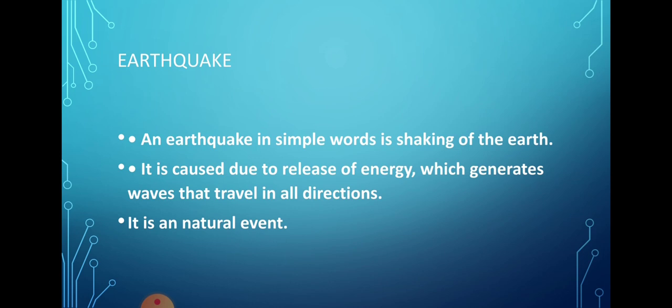Why is it caused? It is caused due to the release of energy which is generated through the waves that travel in all directions. It is a natural event. We know earthquake is a natural phenomenon. Earthquake is a natural disaster, or a natural hazard, which occurs due to the movement of tectonic plates. We know these things already. Simply, we get shaking on the surface of the earth, and due to this, a huge amount of energy is also released.